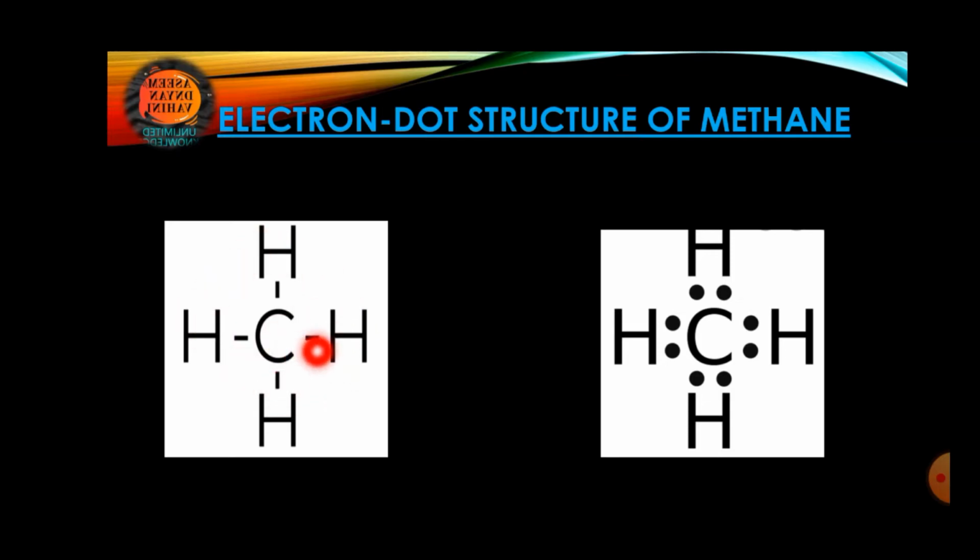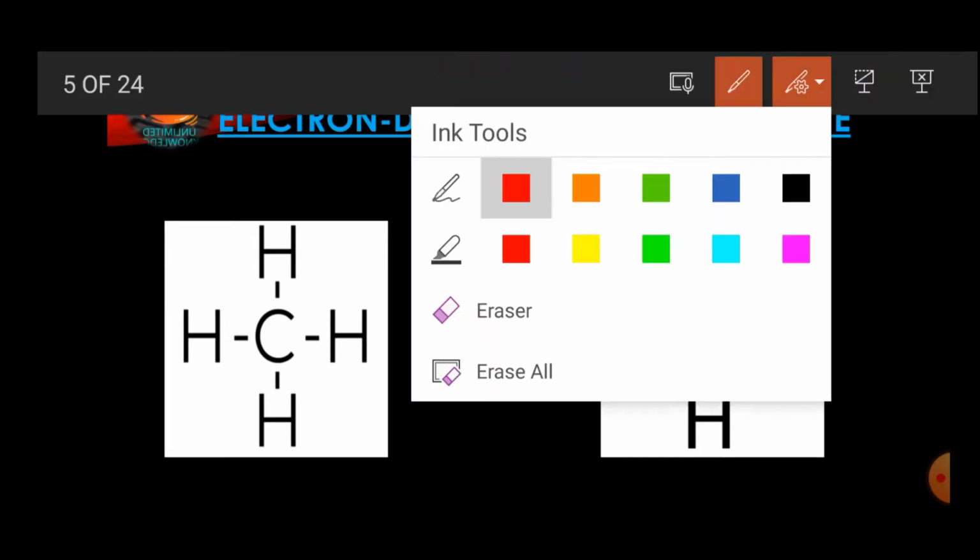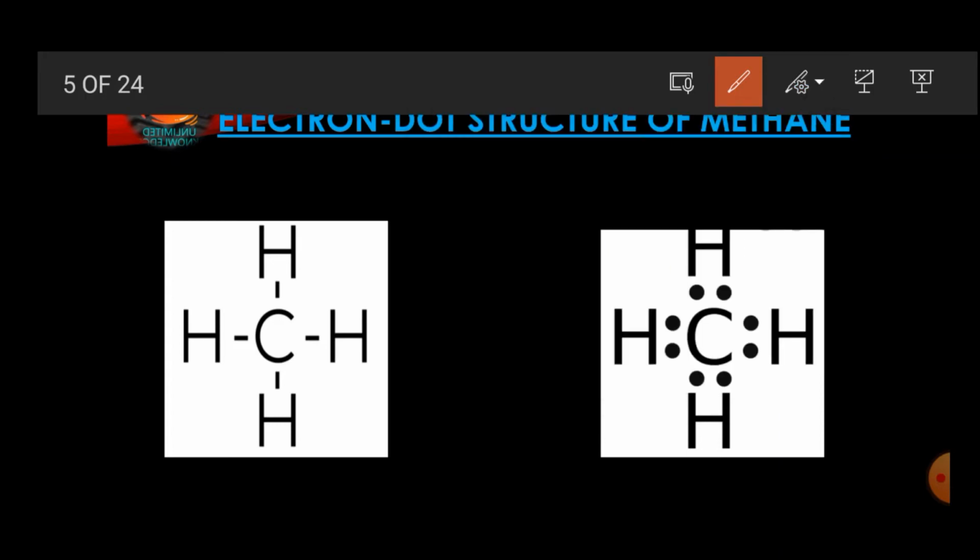Okay, now here you can check. You can see very small lines are there. And these small tiny lines are nothing but what is called a bond. But you need to understand what is the meaning of this bond. Bond means relation between 2 electrons.